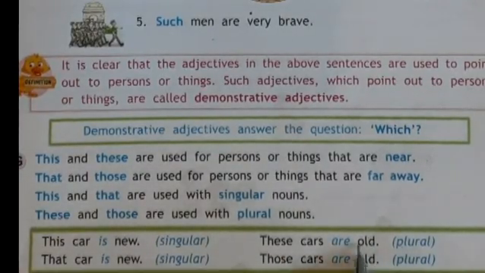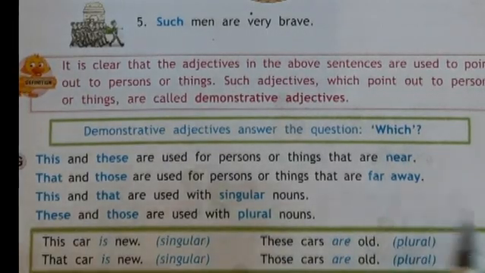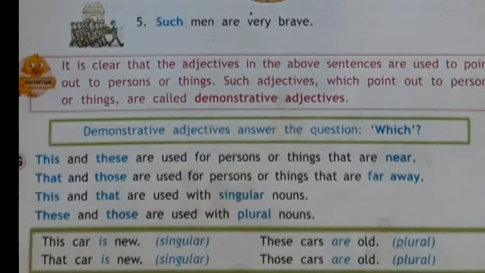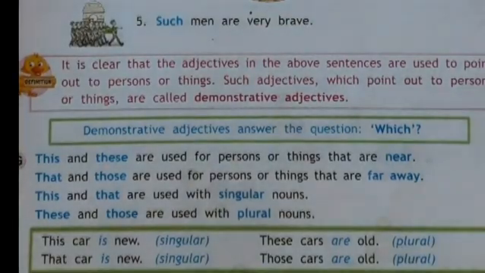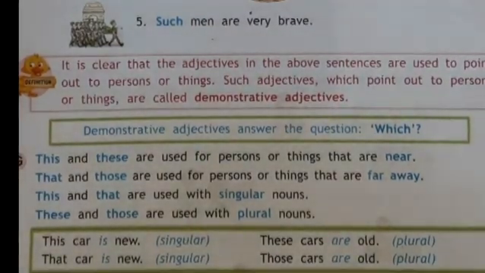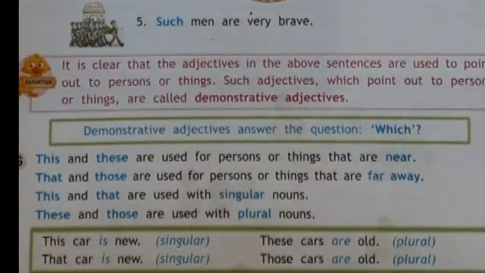It is used for plural things which are near to us. And those cars are old, which is used for things or persons which are far from us, but for plural things.